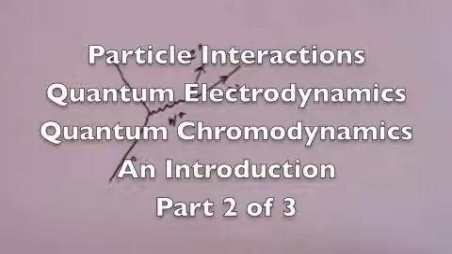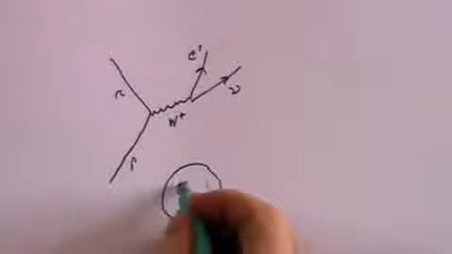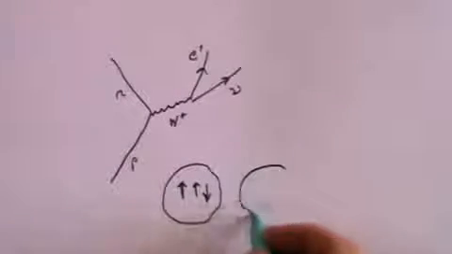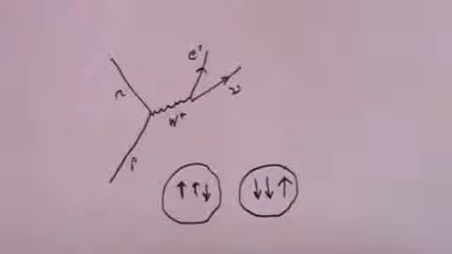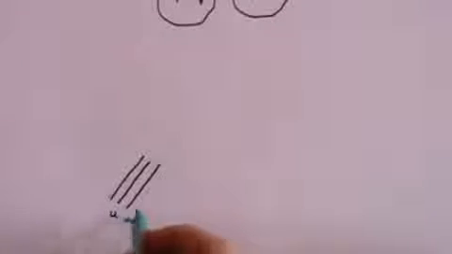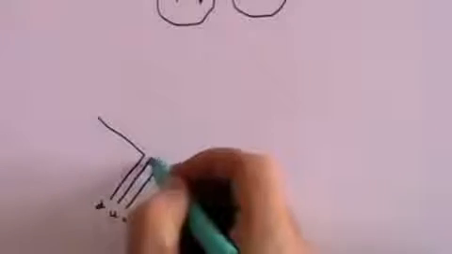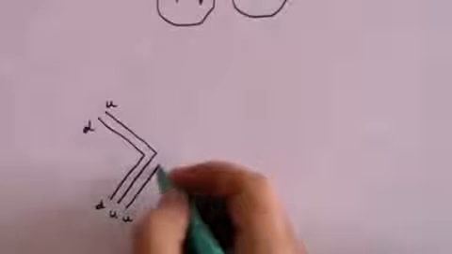But we know that protons and neutrons are actually made of quarks. A proton has two up quarks and a down quark, and a neutron has two down quarks and an up quark. So now we can actually make the Feynman diagram more detailed. We can say that a proton coming in consists actually of three quarks, two up quarks and one down quark. Two of those quarks will go out unchanged, one of the up quarks and one of the down quarks.